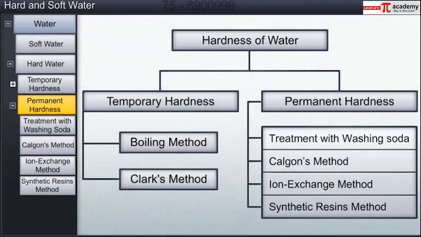It is removed by other methods, which include treatment with washing soda, Calgon's method, ion exchange method, synthetic resins method. Let us look at each of these methods in detail.